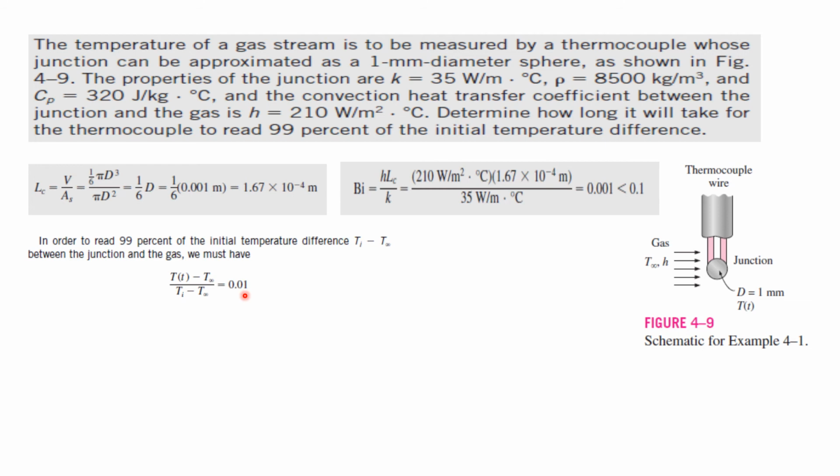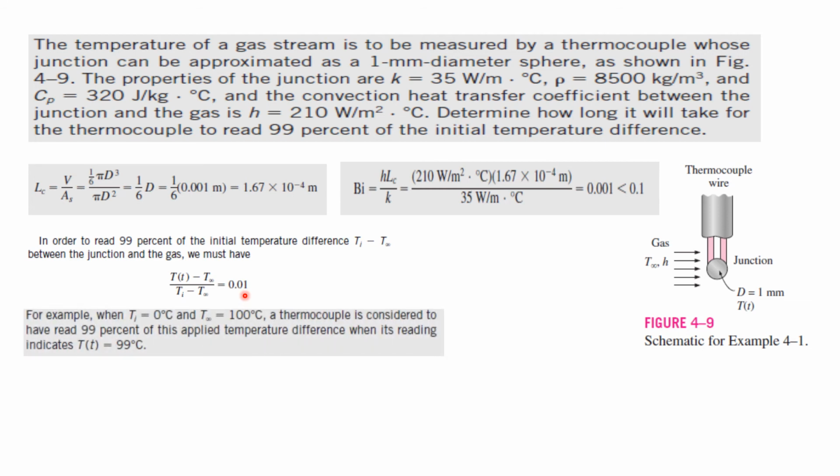Now how do we get 0.01? An example: suppose the initial temperature of the thermocouple is 0 and the surrounding gas temperature is 100. So the initial temperature difference, Ti minus T infinity, is 100. For the thermocouple to read 99% of this initial difference, 99% of 100 is 99.